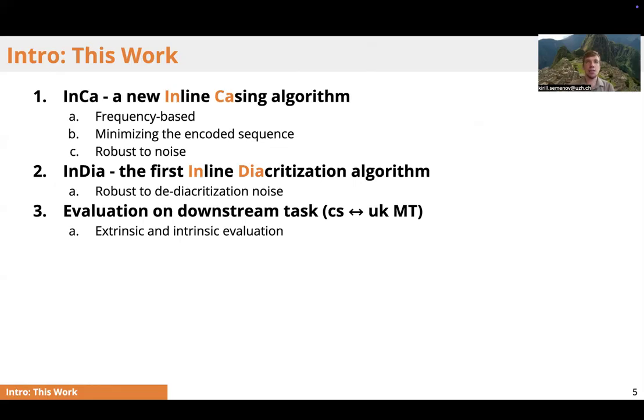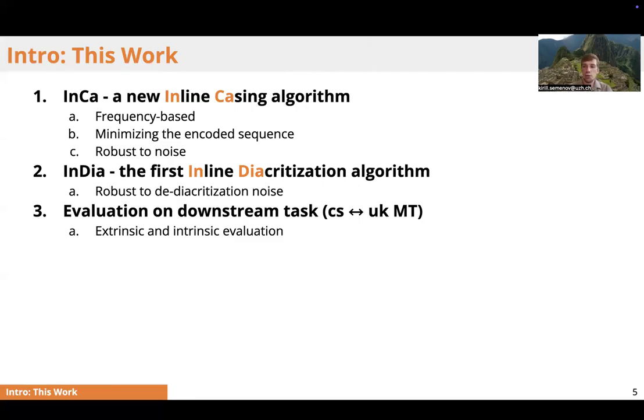Its main advantage is that it is frequency-based and it assigns flags only to the non-frequent casings. This allows us to minimize the encoded token lengths, and it also makes it robust to different types of noising. Secondly, we present the first, to our knowledge, inline diacritization algorithm, which is called InDia, that also makes the system more robust to various types of de-diacritization noise.